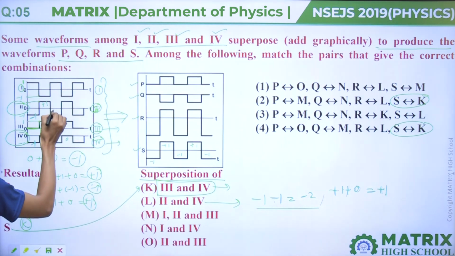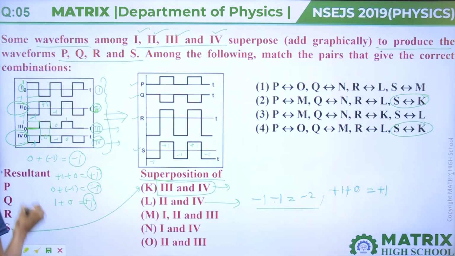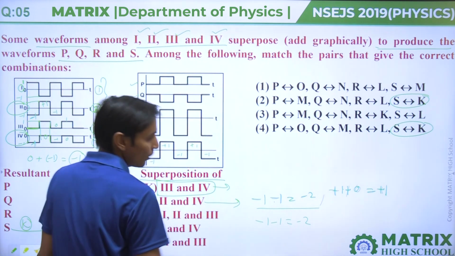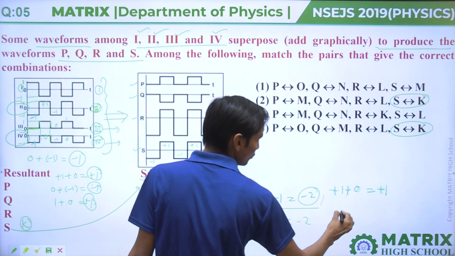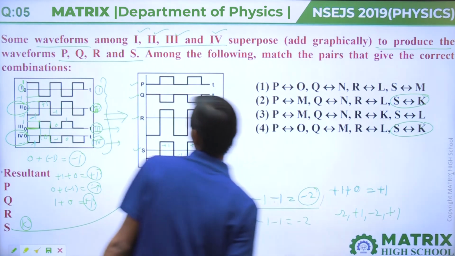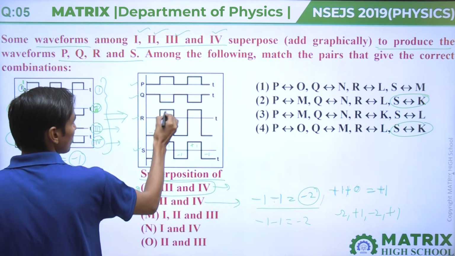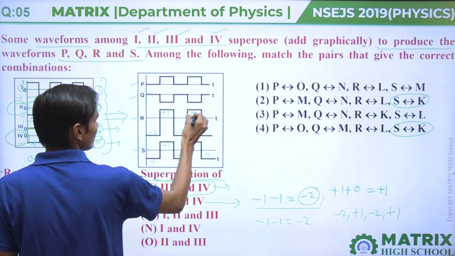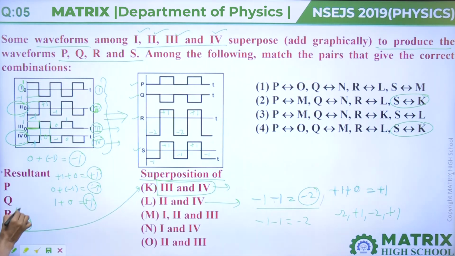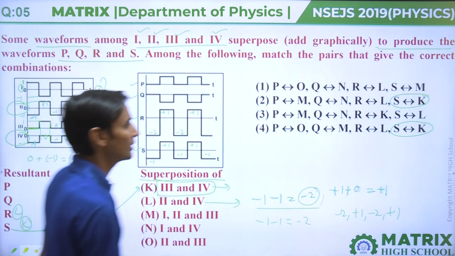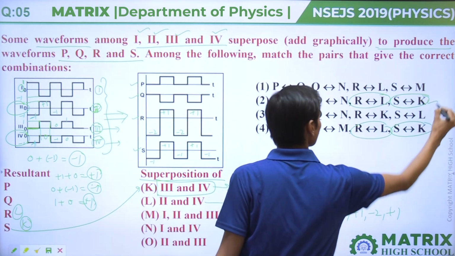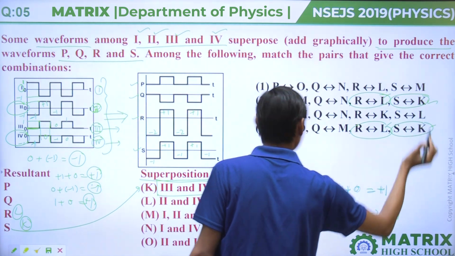Next, minus 1, minus 1, then minus 1 equals minus 2. So alternate will come minus 2 plus 1, minus 2 plus 1. So from L it is connected to R, so R will come for L. This option is also correct. So the second and fourth options are correct for these two.